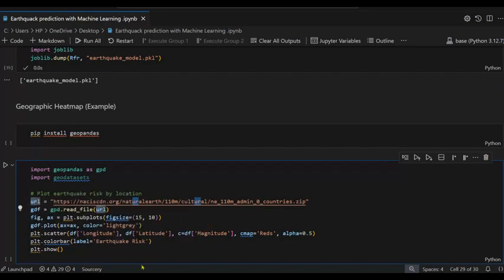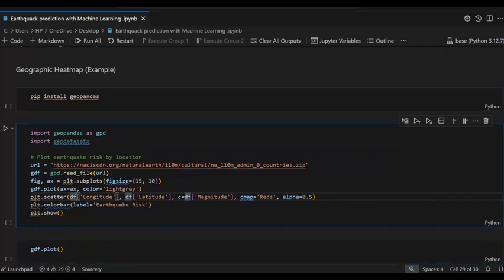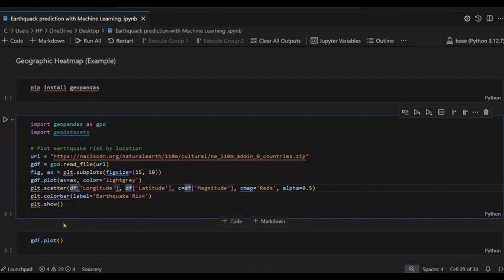Then plt.scatter, where we pass df longitude column name, df latitude, and the same for magnitude. Then the color bar where we write earthquake risk, and plt.show.